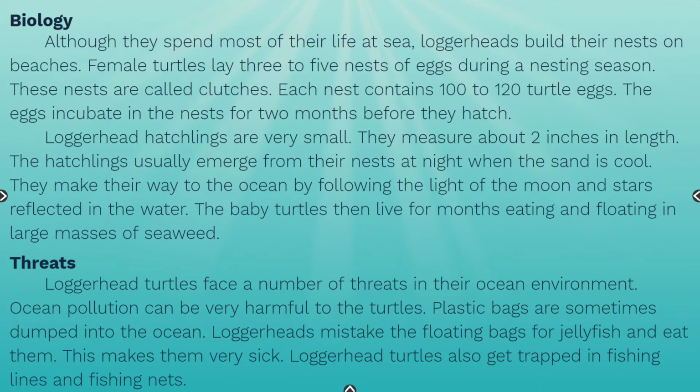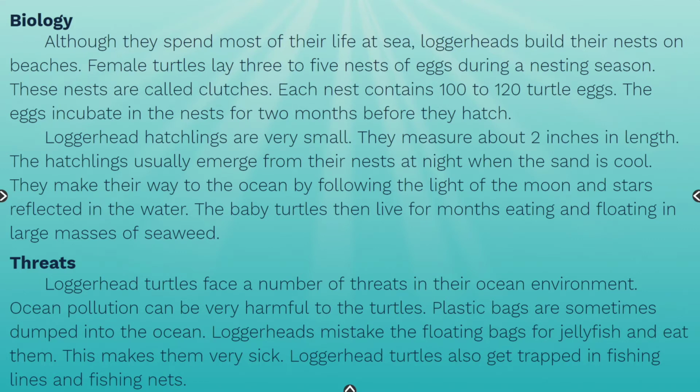Loggerhead hatchlings are very small. They measure about 2 inches in length. The hatchlings usually emerge from their nests at night when the sand is cool. They make their way to the ocean by following the light of the moon and stars reflected in the water. The baby turtles then live for months eating and floating in large masses of seaweed.